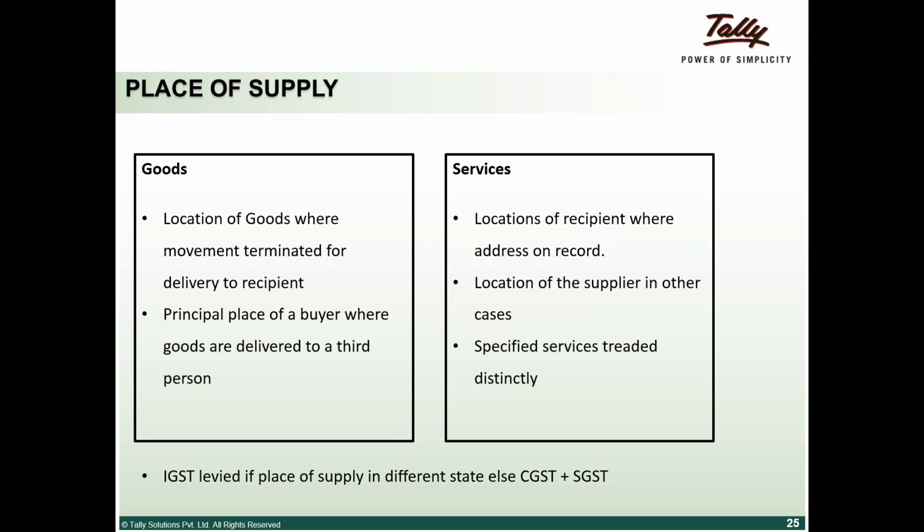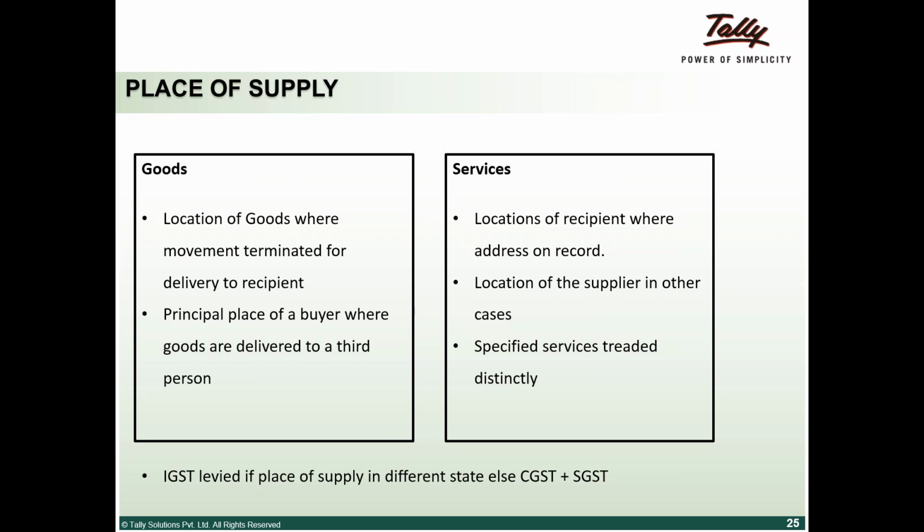Now let's get into services. For services, the place of supply is the location of the recipient of the service, where the address is on record. If I have a recipient's address, then it is the location of the recipient. If I have no address of the recipient, then the location of the supplier itself becomes the place of supply.